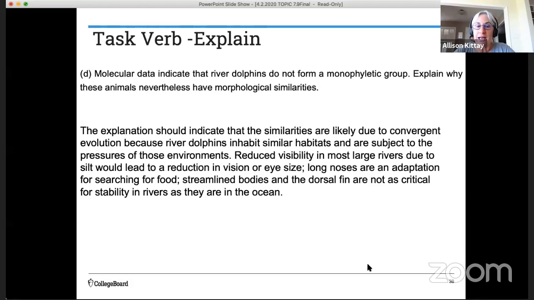Long noses are an adaptation for searching for food in that environment, and streamlined bodies and dorsal fins are not as critical for stability in rivers as they are for some of the other organisms in that tree that live in the ocean, like some of the other whales. So this kind of puts it all together, looking at convergent evolution and how that can be shown in a visual representation, such as a phylogenetic tree.